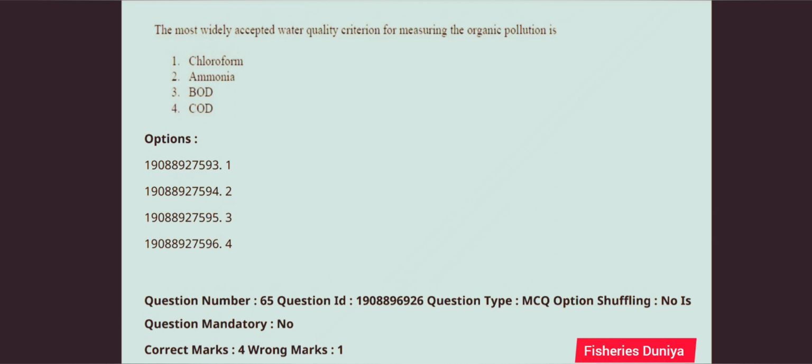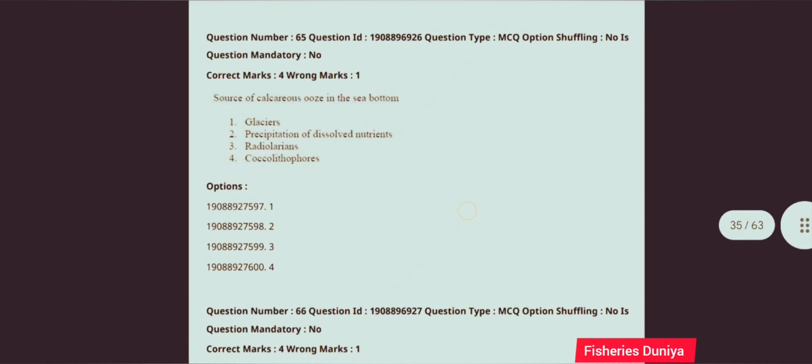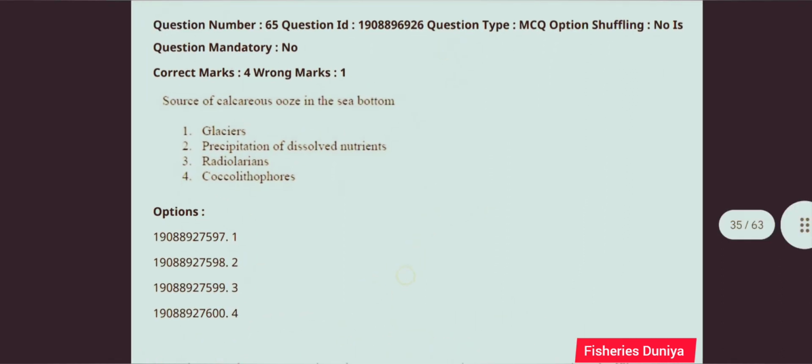Next question. The most widely accepted water quality criterion for measuring organic pollution is. So the correct answer for this question is option number 3, BOD, biological oxygen demand. Next question. Sources of calcareous ooze in the sea bottom. So the correct answer for this question is option number 4, coccolithophores.